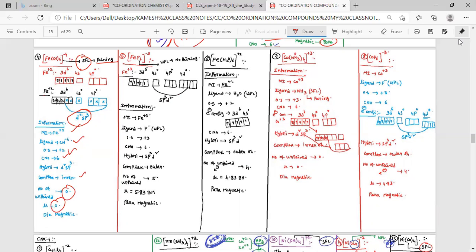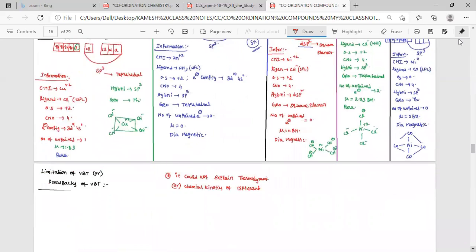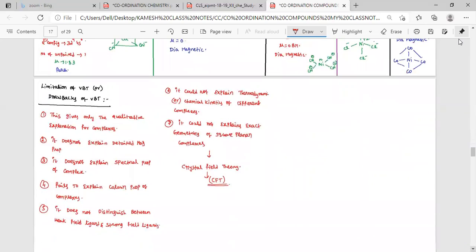Right. Like that, please go through these total 14 examples for the coming test. So this test will be there on Wednesday.